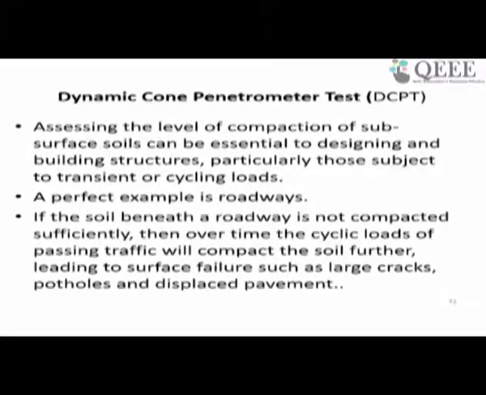road. So in such situations, that is very handy and helpful, which will give you quick information of the strata compaction. If the soil beneath the roadway is not compacted sufficiently, then over time the cyclic loads of traffic will compact the soil further, leading to surface failure such as large cracks, potholes and displaced pavements.